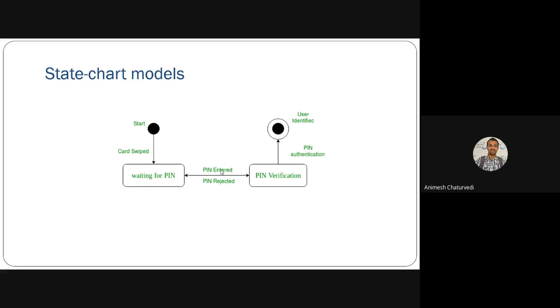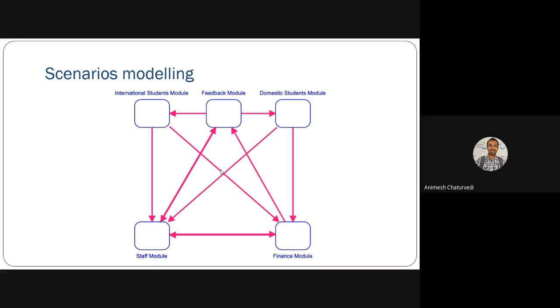If the pin is entered correctly, then pin verification is approved and the user is identified and authenticated. Then it can go to another state. This is just an example of authentication of the pin of that ATM card. Otherwise, if it is rejected, then you can ask the user to re-enter the pin. So these types of state models are there.